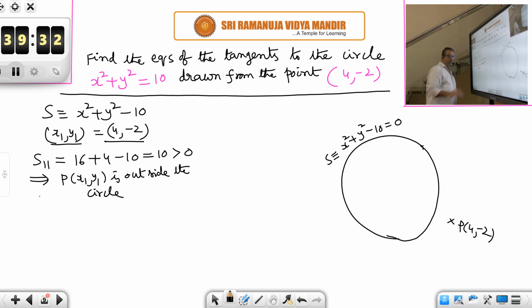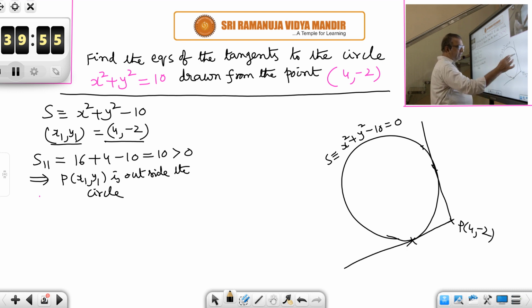S11 less than 0, it is inside the circle. S11 equal to 0, it is on the circle. S11 greater than 0, it is outside the circle. S11 is also equal to the power of the point P with respect to the circle. So, because it is outside, we can draw two tangents. One tangent we can draw like this. Another tangent also we can draw, touching the circle here and here.